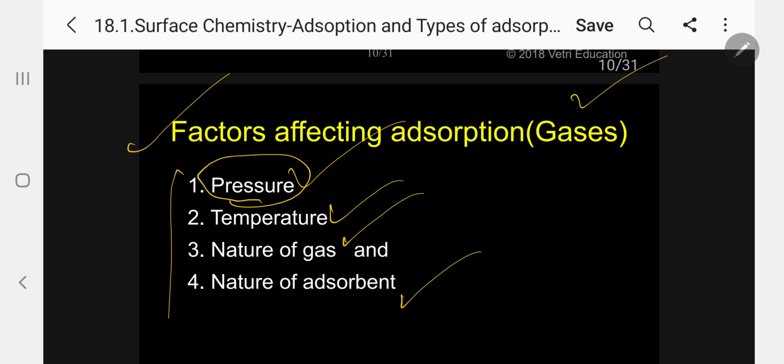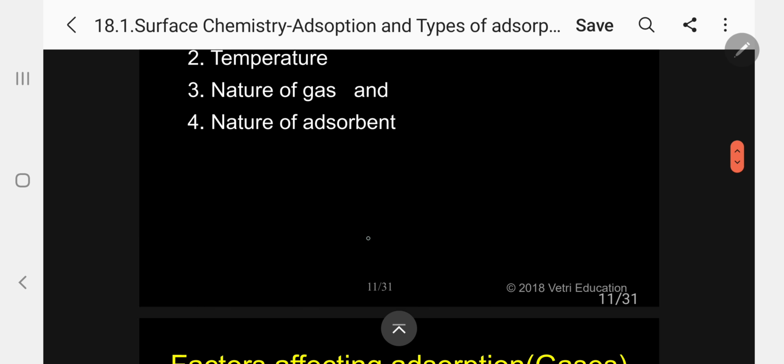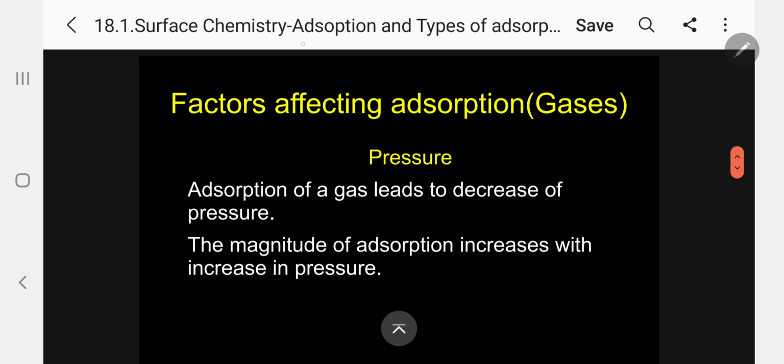The temperature, increase of temperature will decrease the adsorption. You have seen already. That too depending upon the nature. The nature of the gas, depending upon the nature of the gas, it will vary. Again, it will vary. The nature of adsorbent, solid nature, surface area, so adsorption will vary. Kindly follow. So, let me go in detail.